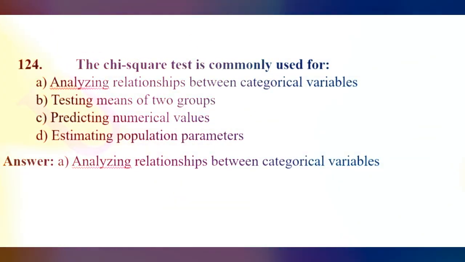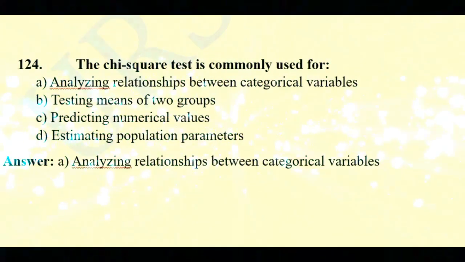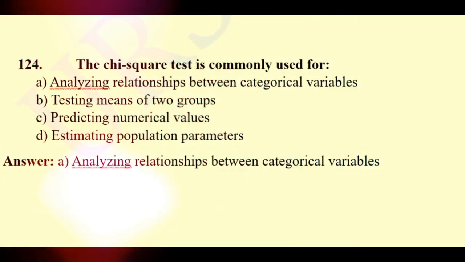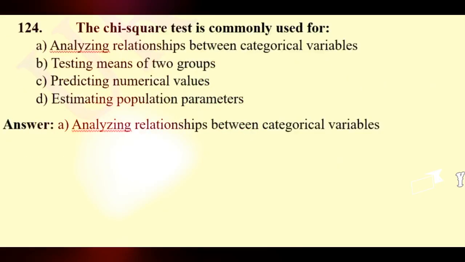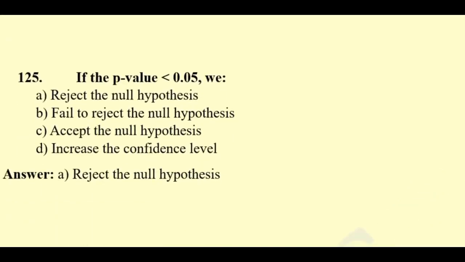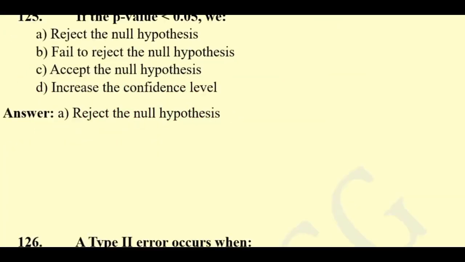Question 124. The chi-square test is commonly used for analyzing relationships between categorical variables, testing means of two groups, predicting numerical values, or estimating population parameters. So the right answer will be analyzing relationships between categorical variables. Question 125. If the p-value is less than 0.05, we reject the null hypothesis, fail to reject the null hypothesis, accept the null hypothesis, or increase the confidence interval level. Here the right answer will be reject the null hypothesis and accept the alternative hypothesis as statistically significant.